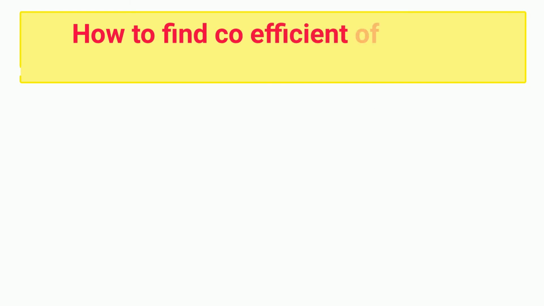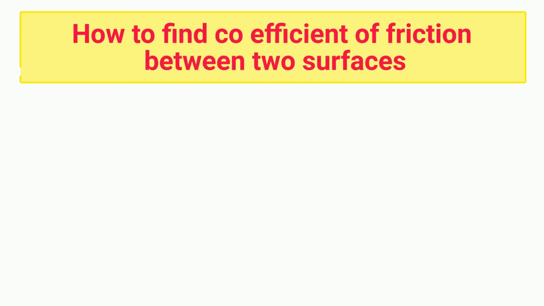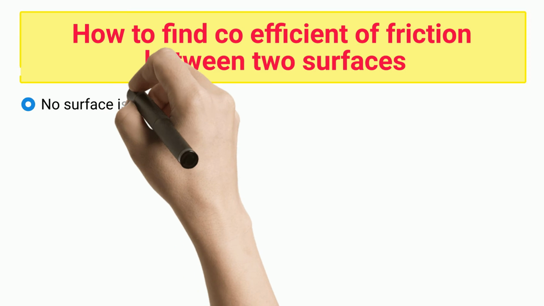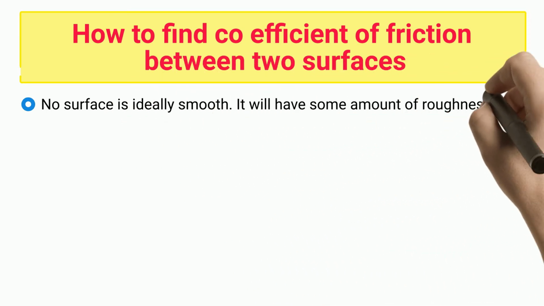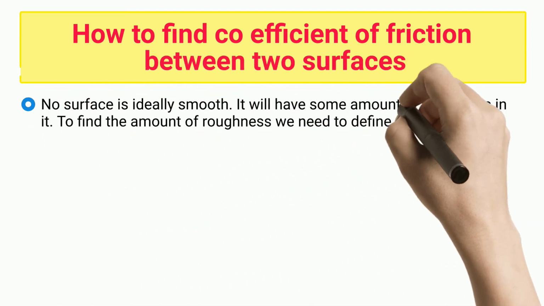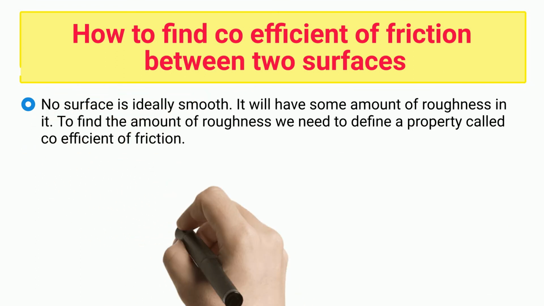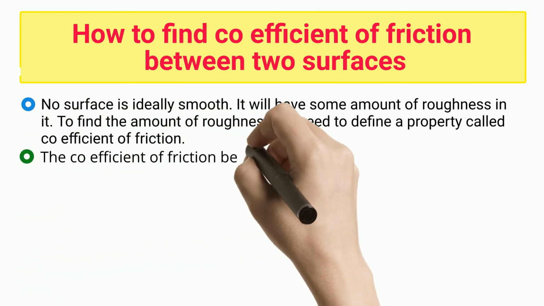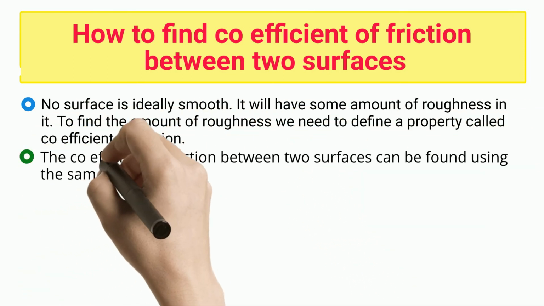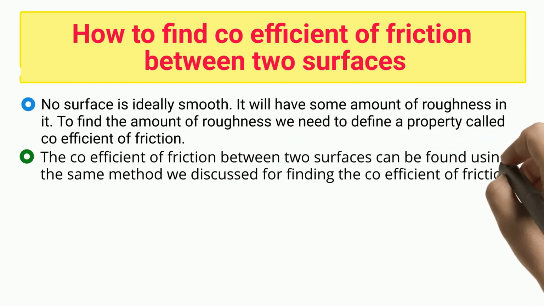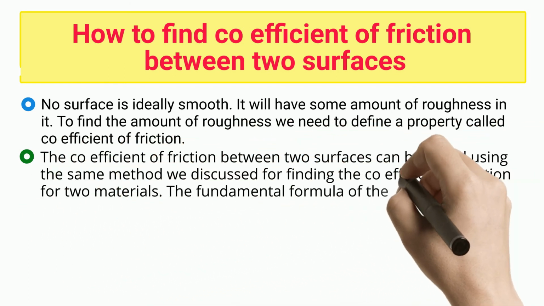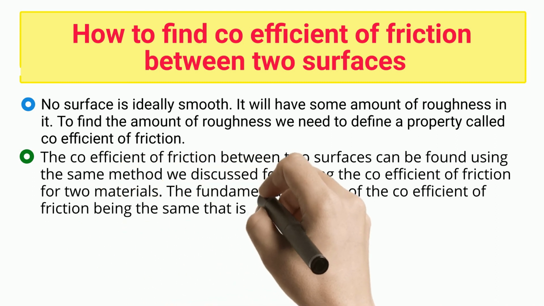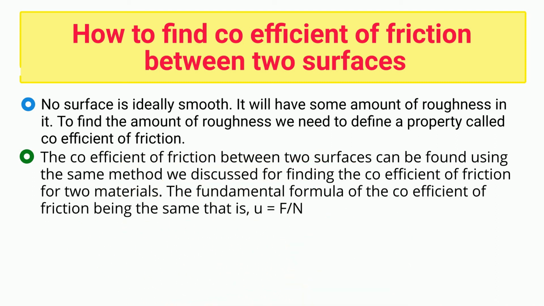How to find coefficient of friction between two surfaces? No surface is ideally smooth. It will have some amount of roughness in it. To find the amount of roughness, we need to define a property called coefficient of friction. The coefficient of friction between two surfaces can be found using the same method we discussed for finding the coefficient of friction for two materials. The fundamental formula of the coefficient of friction is the same, that is, μ equals F/N.